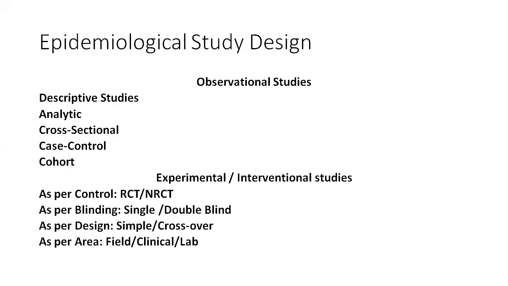Then as per blinding, single blind, double blind, triple blind studies are there: when the patient is blinded, when the patient and doctor are blinded, when the sponsor is also blinded, or the statistician is also blinded. All those kinds of blinding you are well aware of.